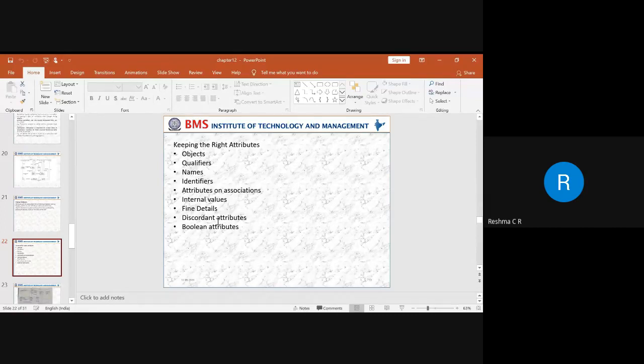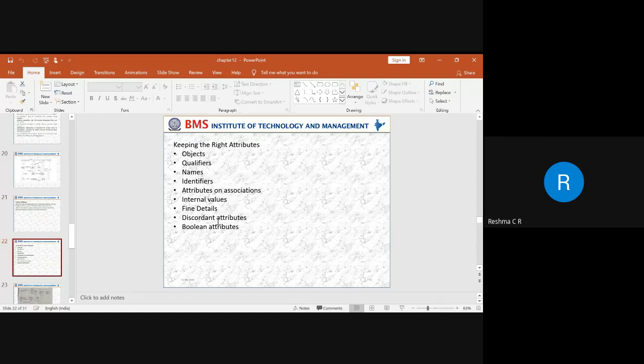And next thing is internal values. Whatever attributes we have defined, whatever values we are trying to assign can change the behavior of an object, even though it is invisible to the objects which reside outside.